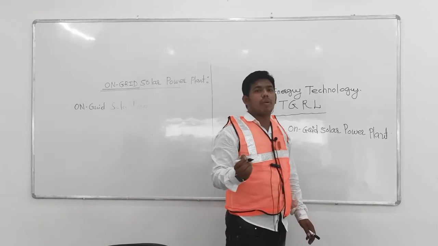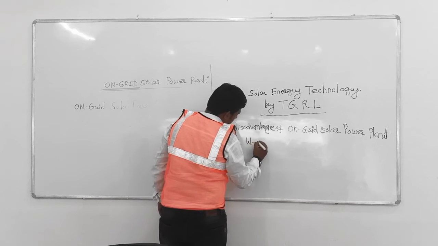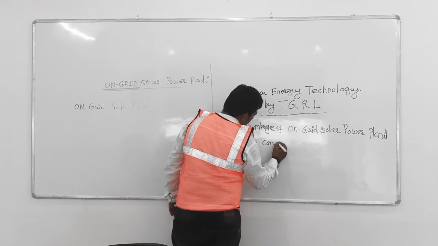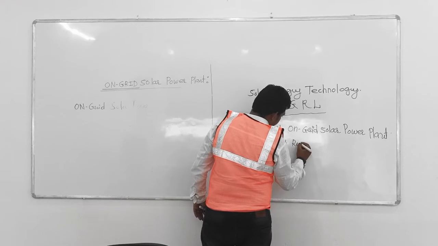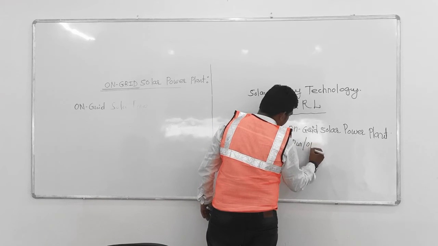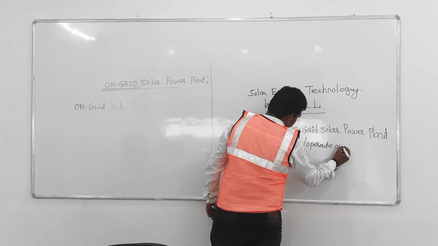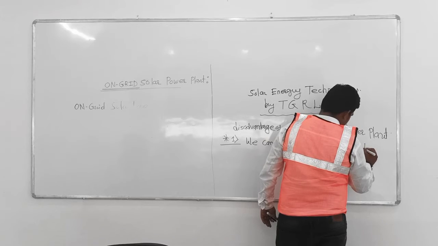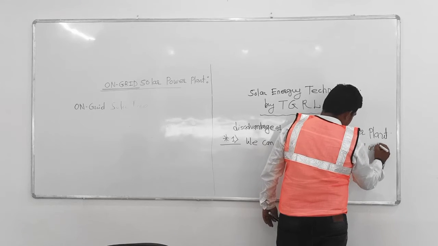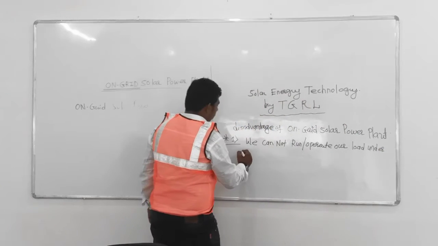we cannot run or operate our load under a utility power cut.